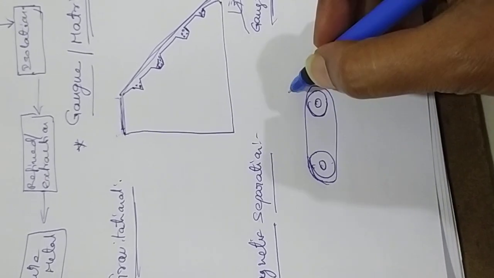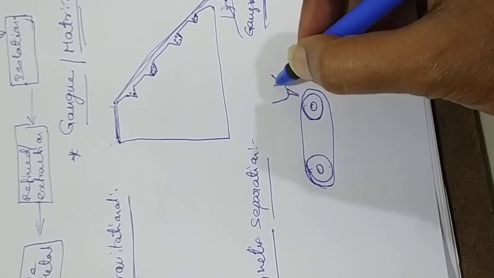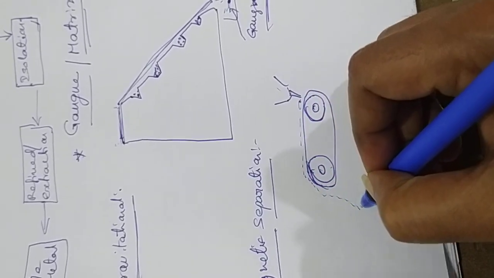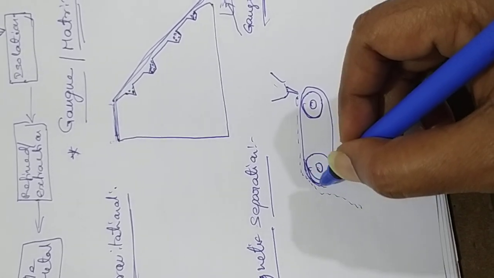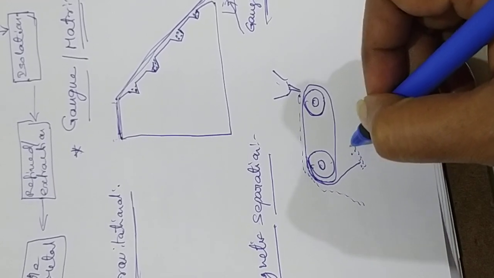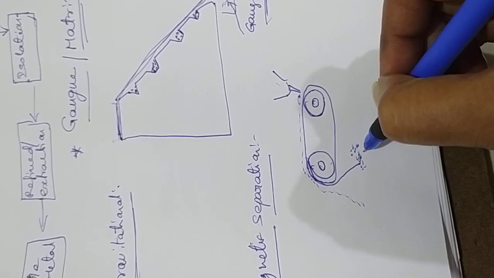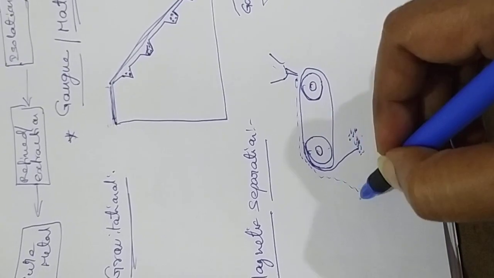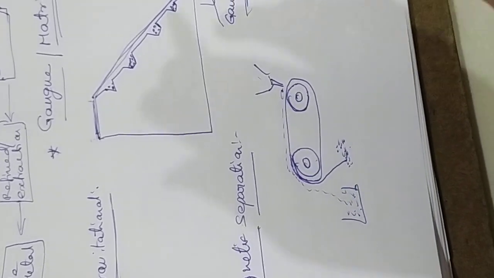If you pour your material from here, it will pass like this. If it is non-magnetic material, it will go like that. If it is magnetic material, it will come like that. So magnetic material gets separated here, and non-magnetic material goes elsewhere. Here you will get some purified metal, but this is also not 100% purified metal.